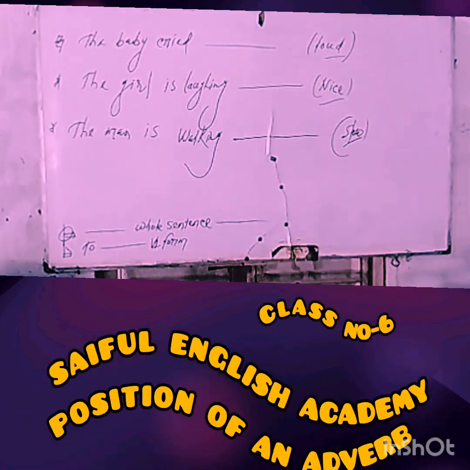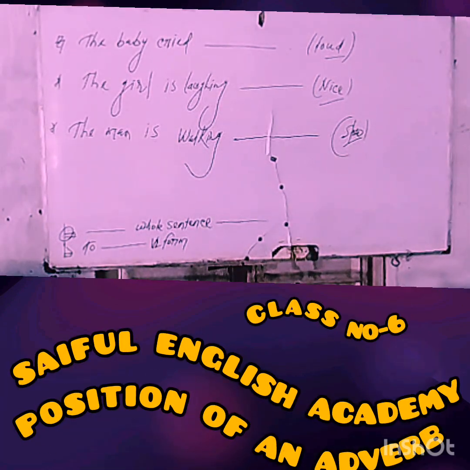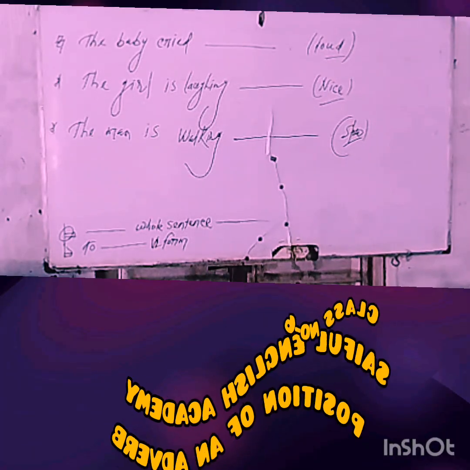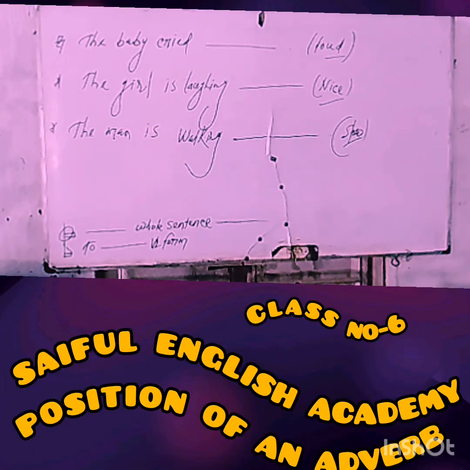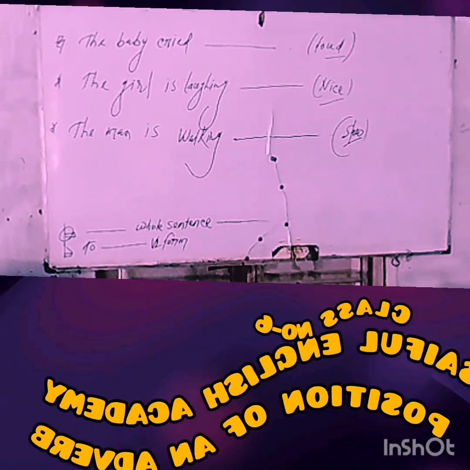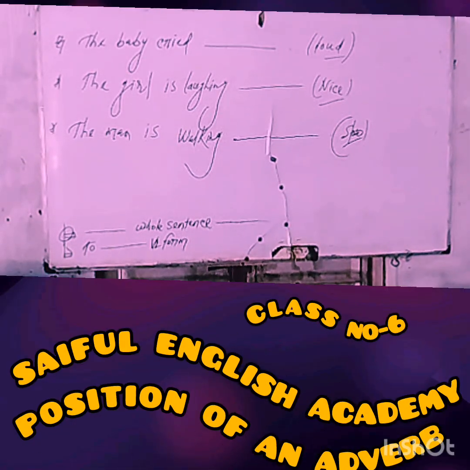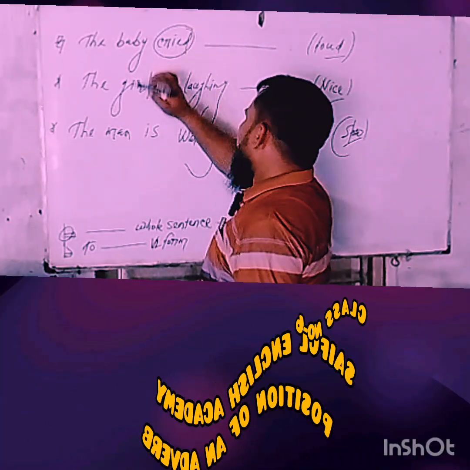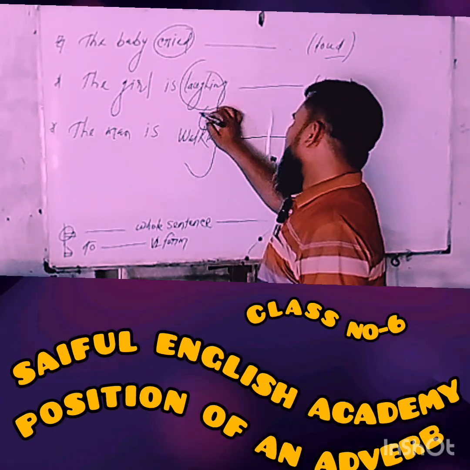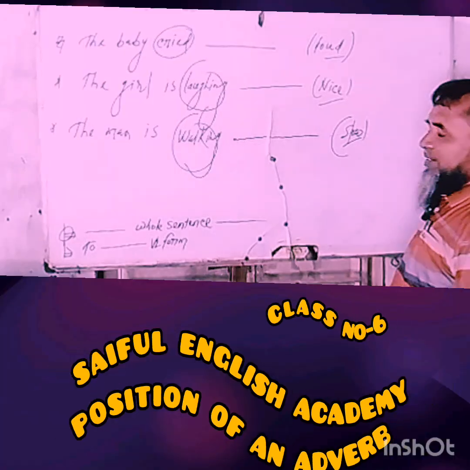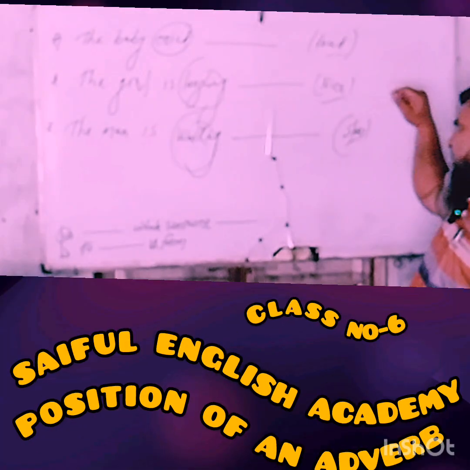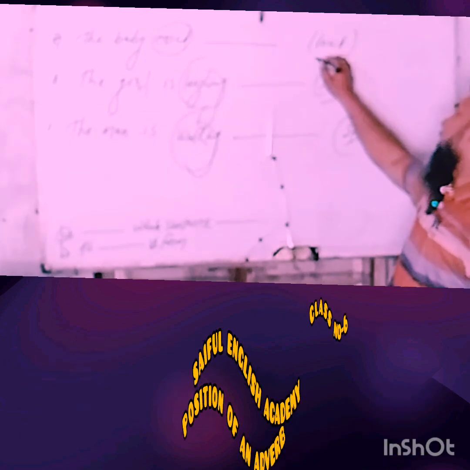Okay, let's take a look at the board and try to understand. I have written examples on the board with reference to this position of an adverb. In these three sentences, there are three gaps after a verb: cried is a verb, laughing is a verb, walking is a verb. So, according to the position, we have to use an adverb.